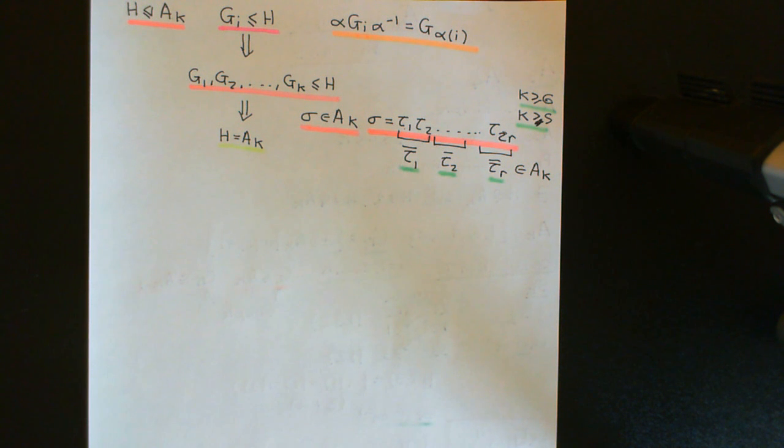So we've now hugely restricted which elements can actually be in this subgroup capital H. And in the next video, we'll restrict it further, and we'll make our way towards restricting it totally to the point that it can't exist.